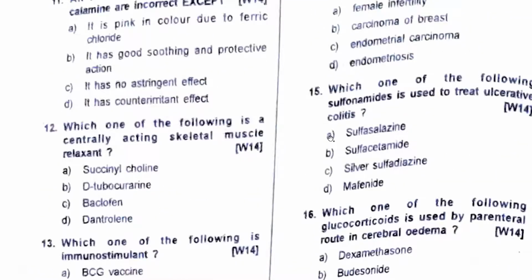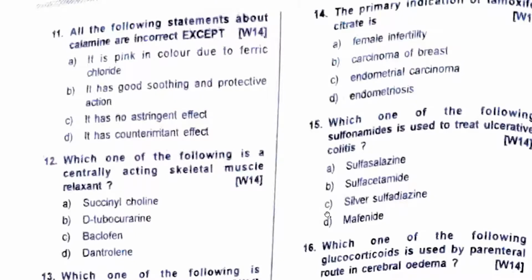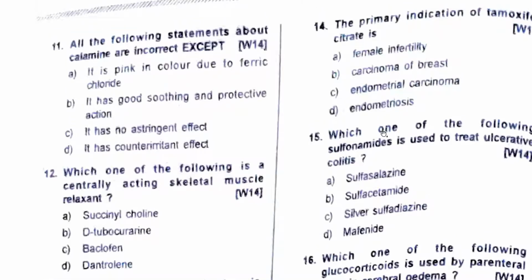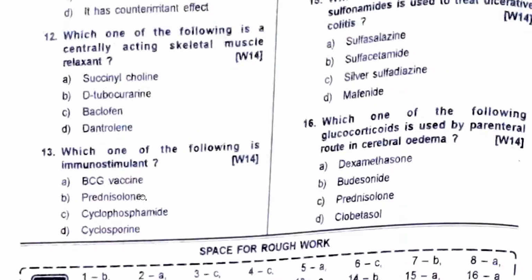Mechanism of action, it's well given. Just go through it once. Sulfasalazine is also used in rheumatoid arthritis. Silver sulfadiazine is used in burns. Sulfacetamide is eye drops. The primary indication of tamoxifen is CA breast, estrogen dependent CA breast, because tamoxifen is a selective